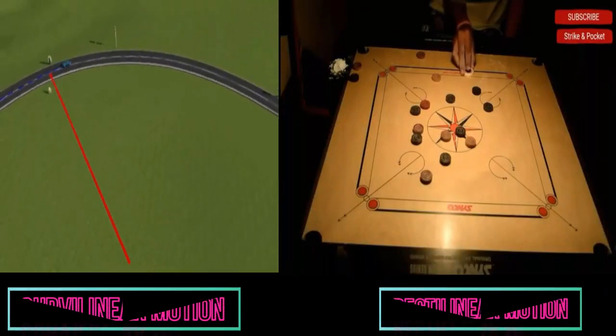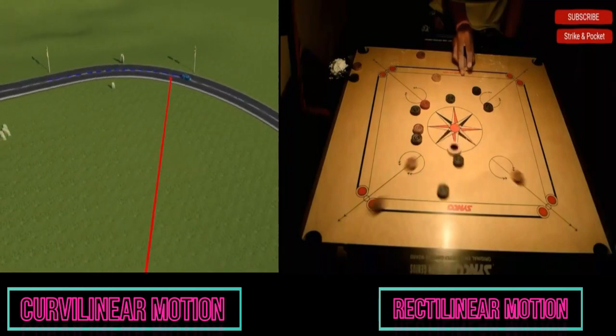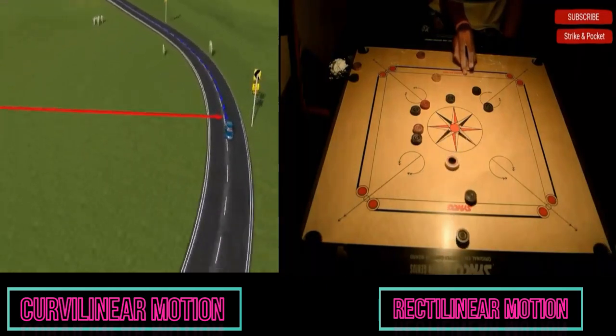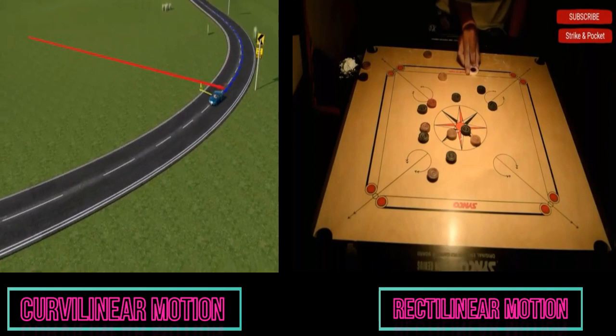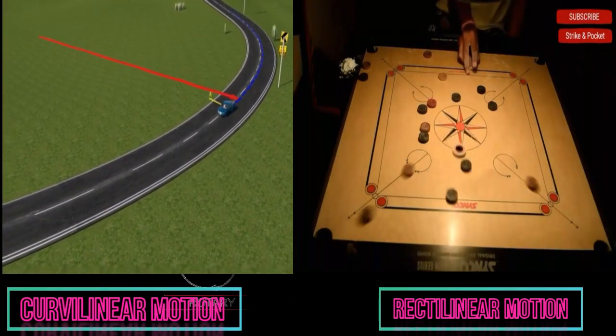Let us understand this topic through a video. In the first video, you can see that the car is moving in a curved path, therefore it shows curvilinear motion. In the second video, you can see that when the striker hits the coin, it moves the coin in a straight path, so it shows rectilinear motion.